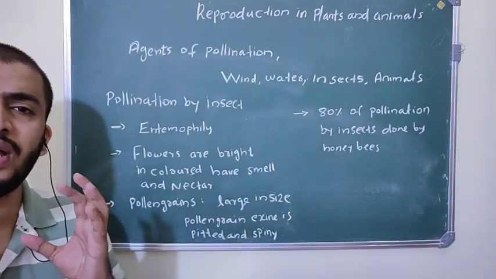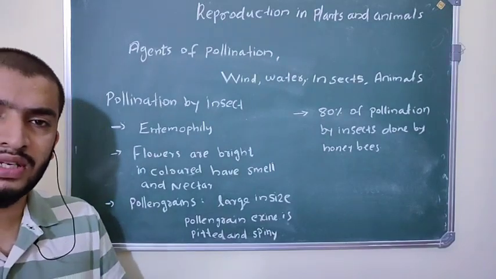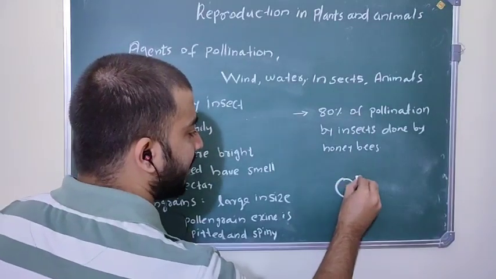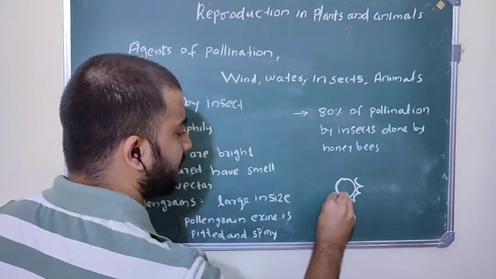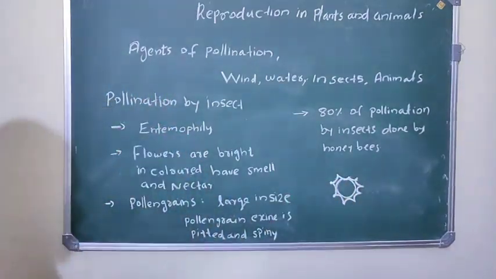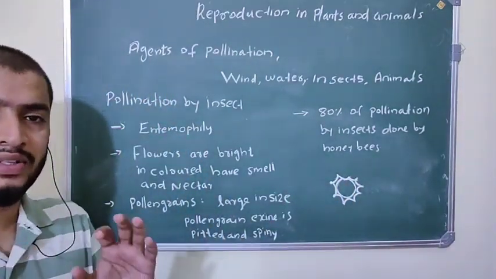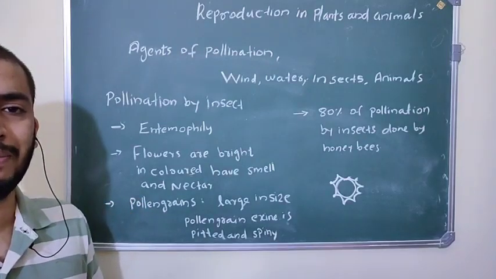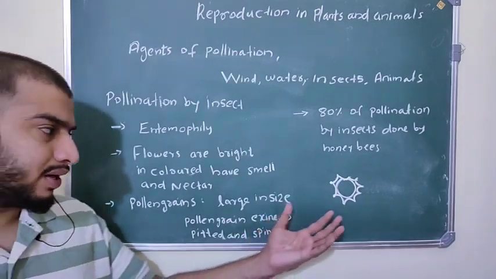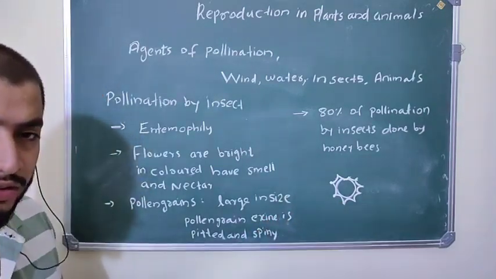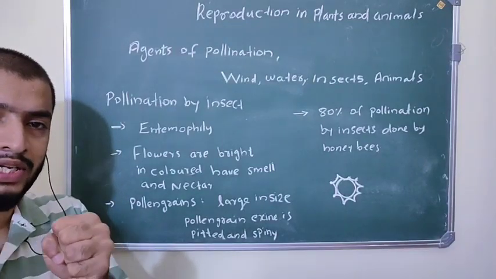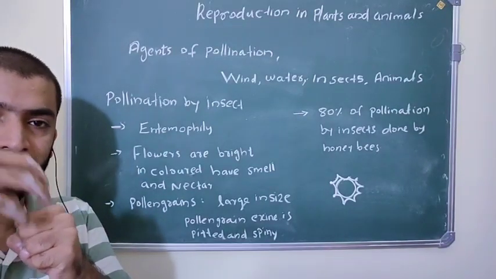And if you observe their pollen grains, they are large, and the exine, the outer layer of the pollen grain, looks spiny and pitted. What is the reason behind it? This spiny appearance of exine on the pollen grain helps it stick on the stigma very well.